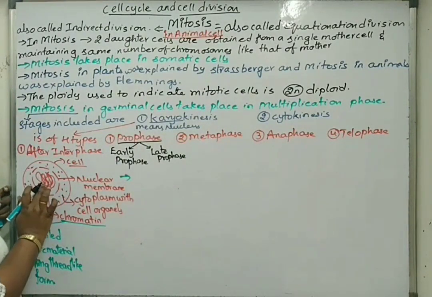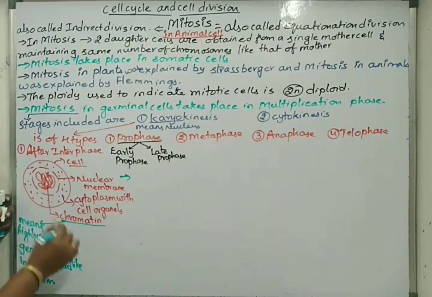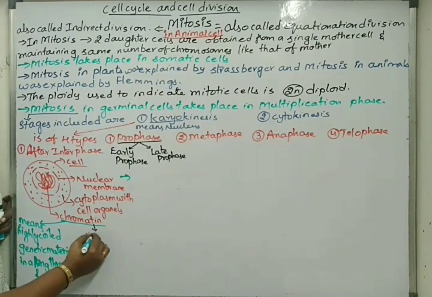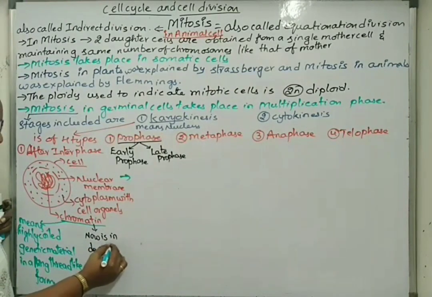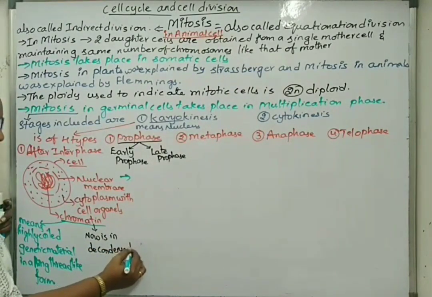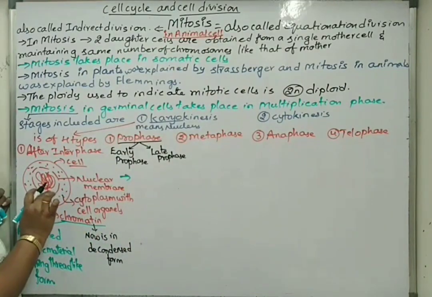In early prophase, what is happening? This total highly coiled chromosomal material or chromatin will now get condensed. Till now we are saying this chromatin is in decondensed form. In early prophase, the chromatin starts getting into condensed form.